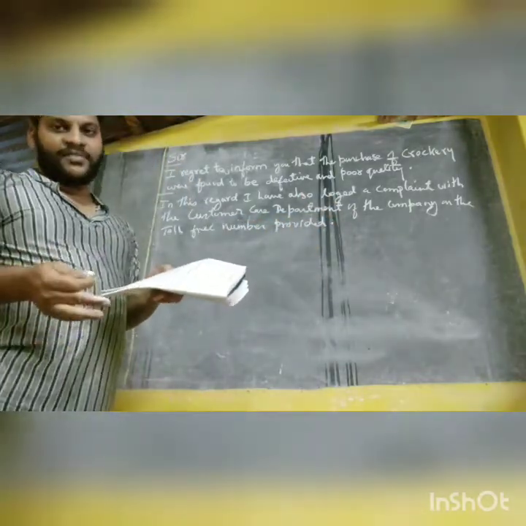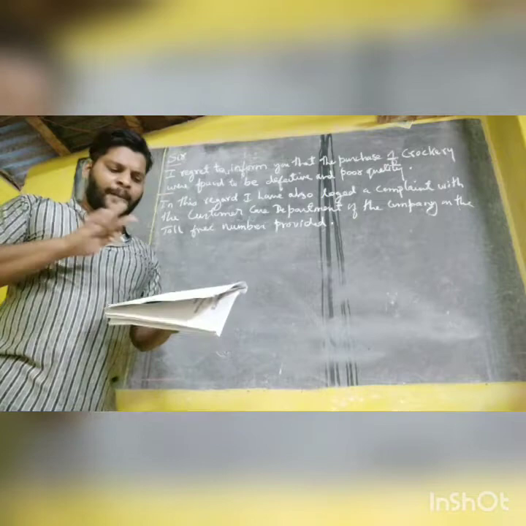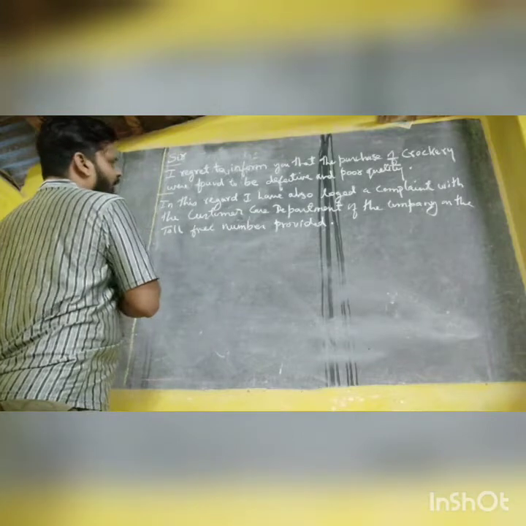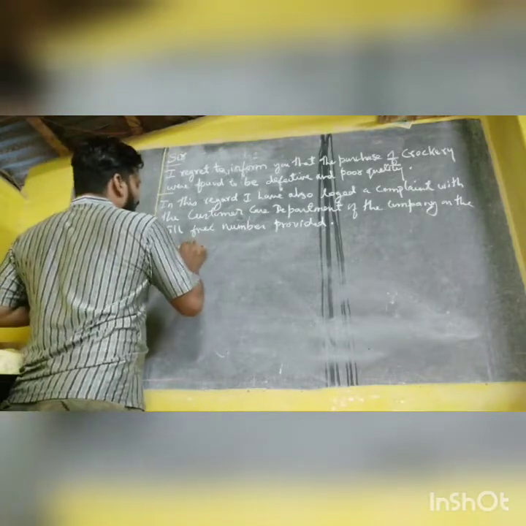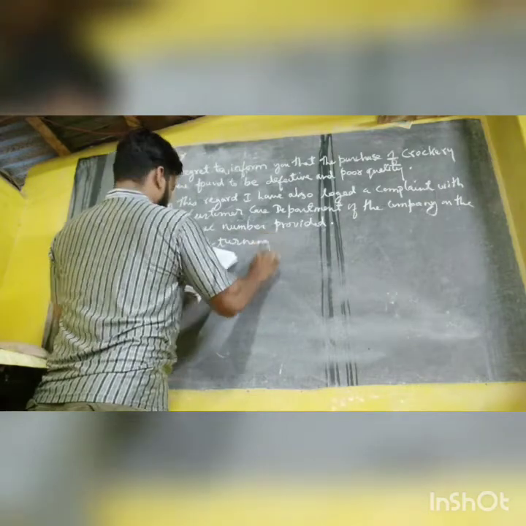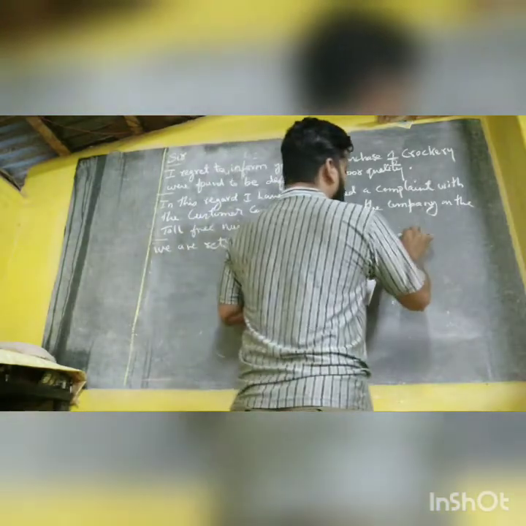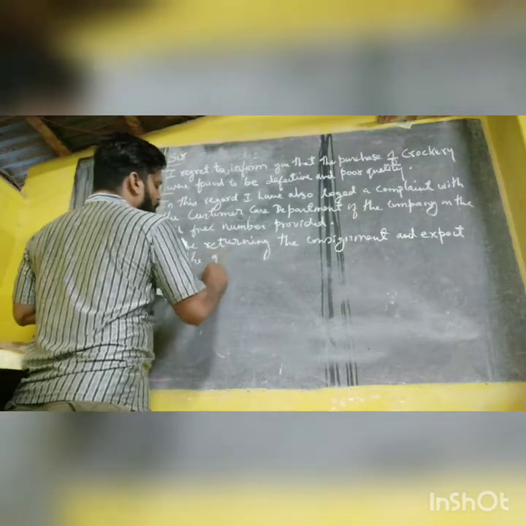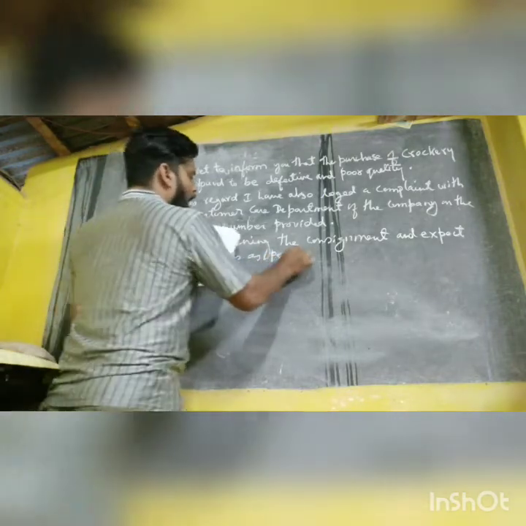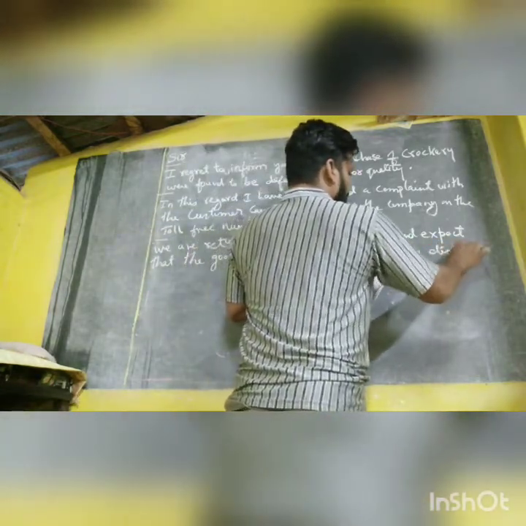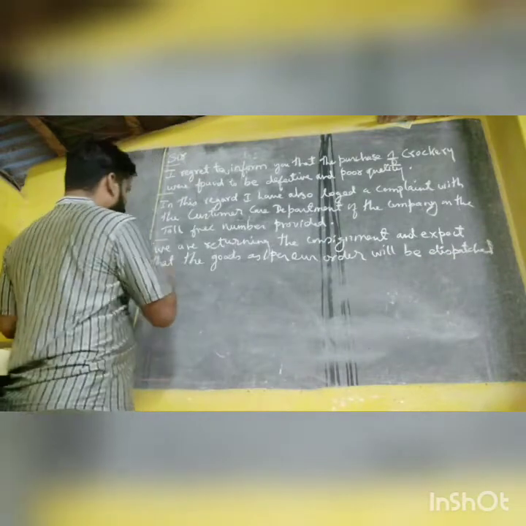Then the third paragraph will come. So how are you going to write the third paragraph? How I gave you, the same. The third paragraph also will come the same as I have given in the format. Leave one line space before that. We are returning the consignment and expect that the goods as per our order will be dispatched without further delay.